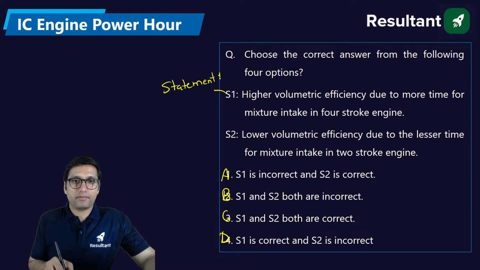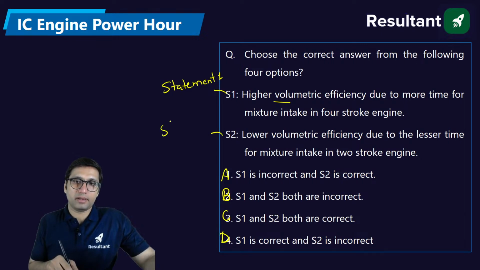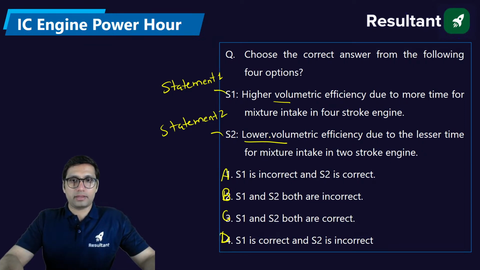In statement number 1, it is given: higher volumetric efficiency due to more time for mixture intake in a 4-stroke engine. Statement number 2 is: lower volumetric efficiency due to lesser time for mixture intake in a 2-stroke engine.